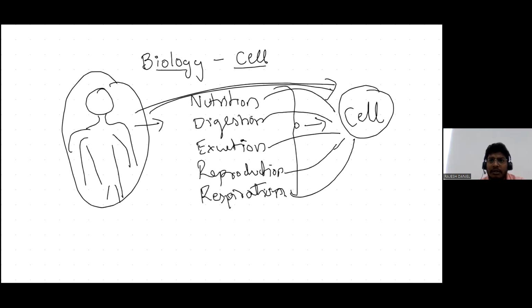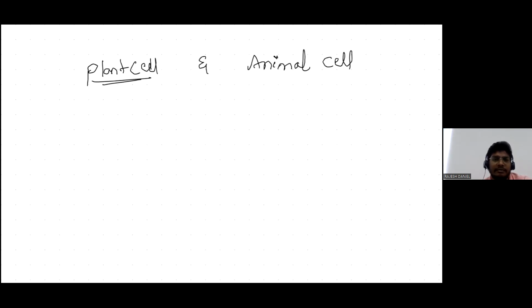Now, based on the types of cell, we have plant cell and animal cell. Plant cells are always different from animal cells.